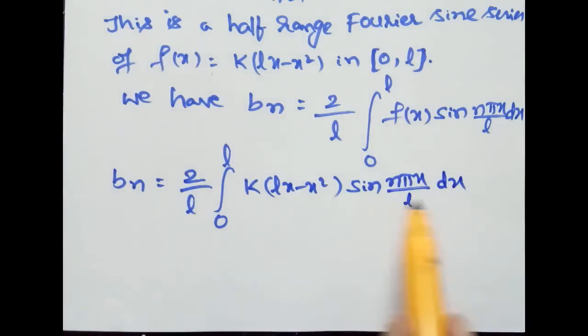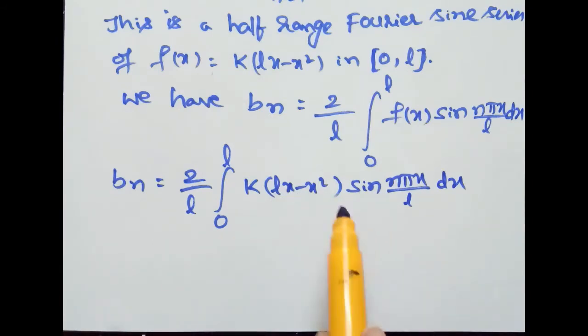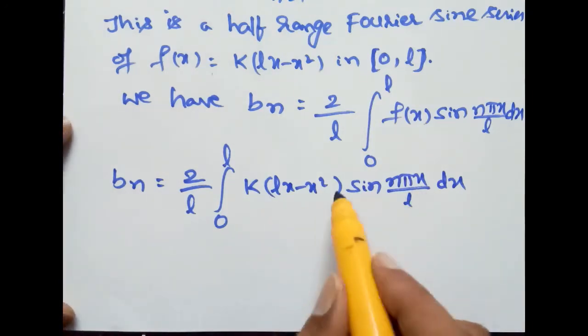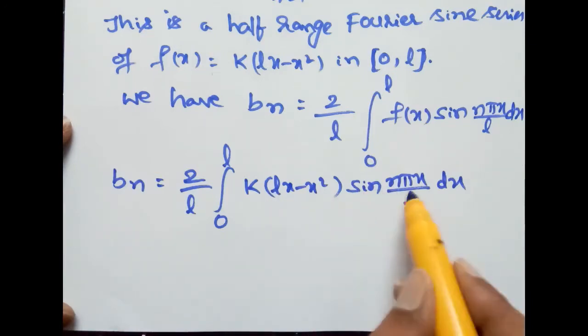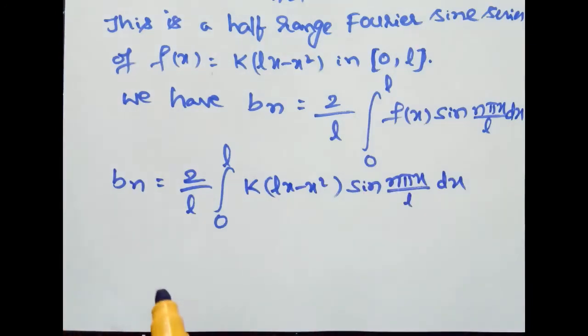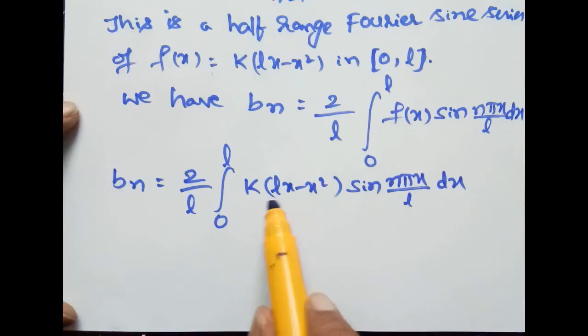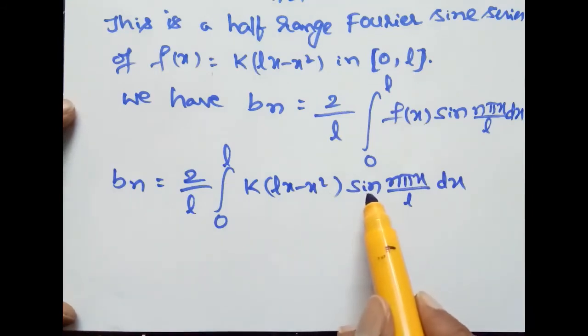Therefore f of x into g of x, by using Euler formula: algebra first, trigonometry next, LATE. So we are taking this as f of x, this as g of x. We use the arrow marks method to find the integration of lx minus x square into sin n pi x by l.